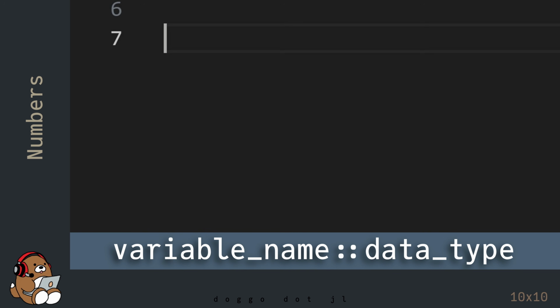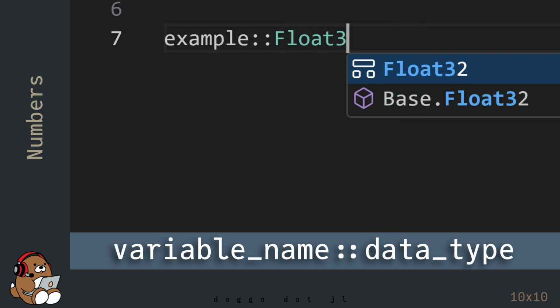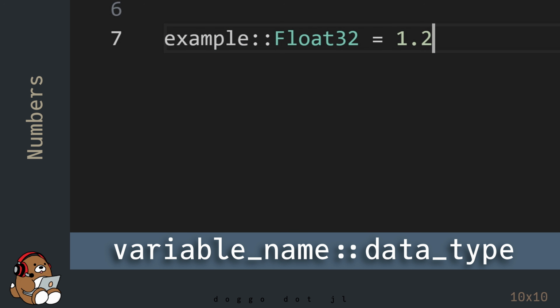When declaring a new variable, you can also declare the data type of the value contained in that variable. To declare the data type for a variable, use the double colon immediately following the variable name, then immediately followed by the data type.